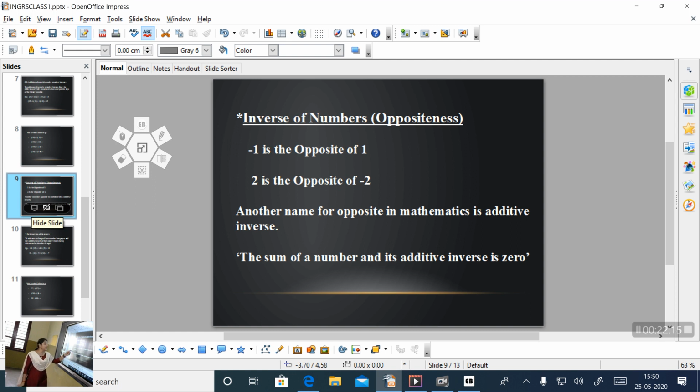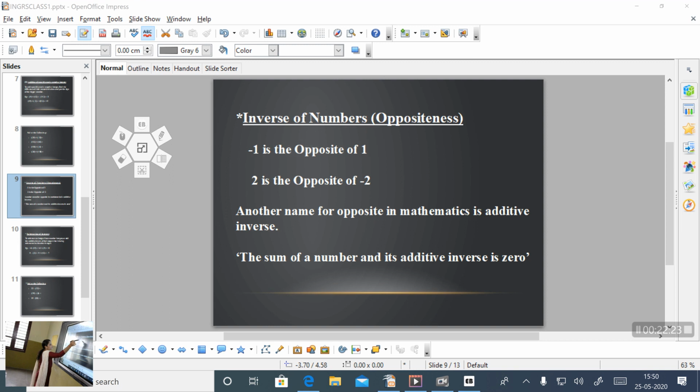Okay. So another name for opposite in mathematics is called the additive inverse. That means you can replace this word opposite as additive inverse. That means minus 1 is the additive inverse of plus 1 or positive 1.